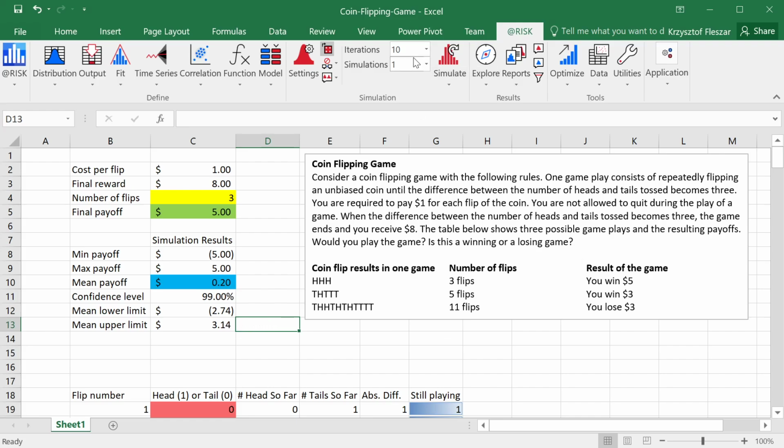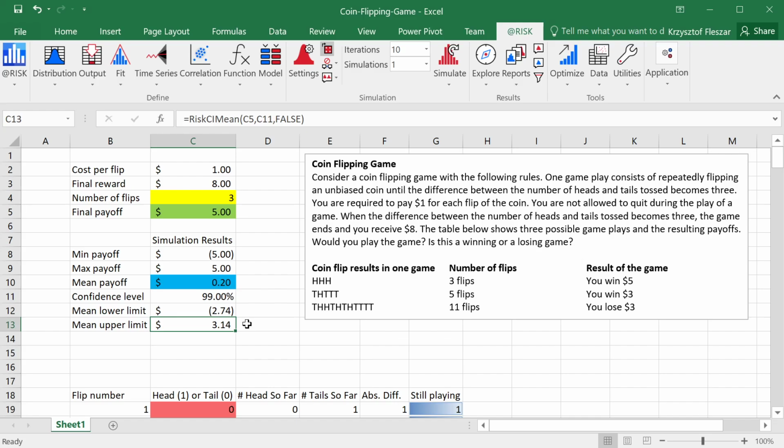Before we increase the number of iterations and generate another simulation run, I want to step back a little bit and ask, why am I looking at the mean payoff? Is the mean payoff the right parameter to answer the question, is this a winning or losing game? What I want you to see is that this kind of game is something that we probably will play repeatedly. If you have a casino that offers this game, then you would probably play it many times, and sometimes you win, sometimes you lose. But the question is, will you win on average?